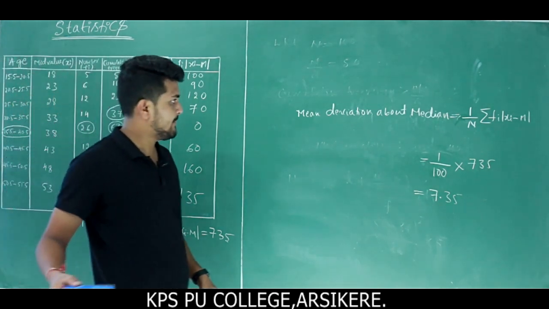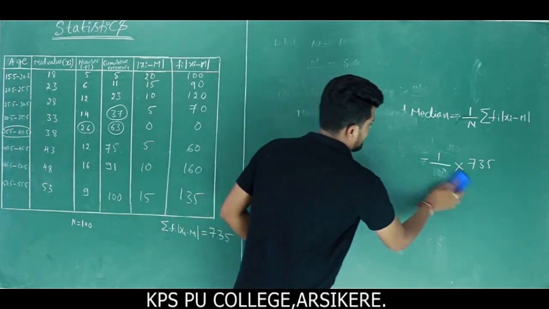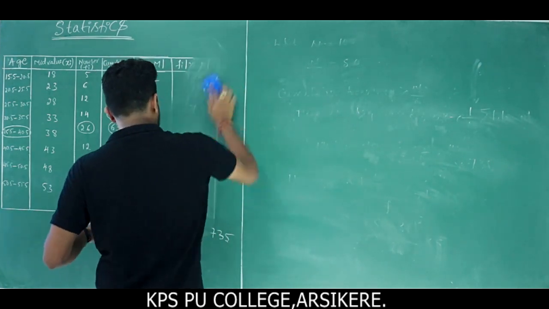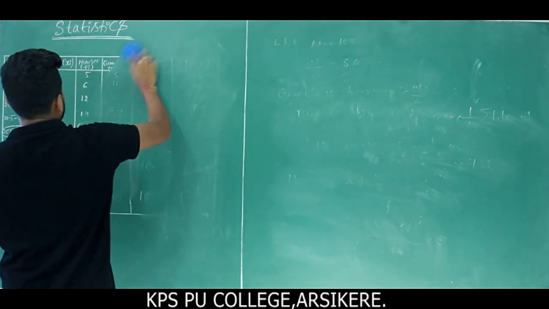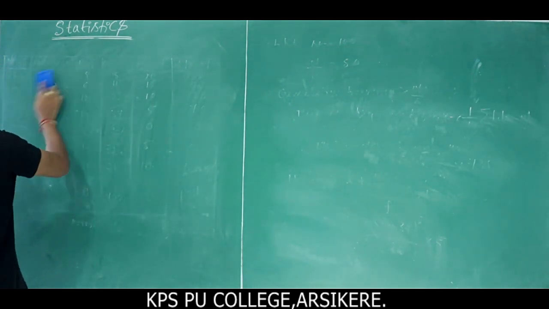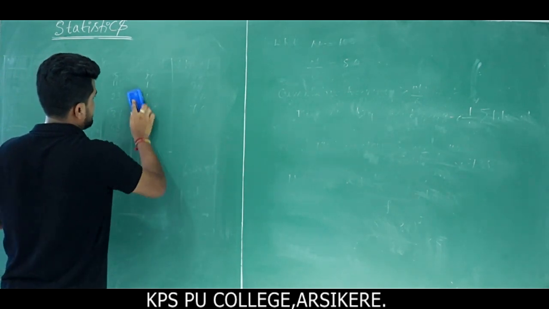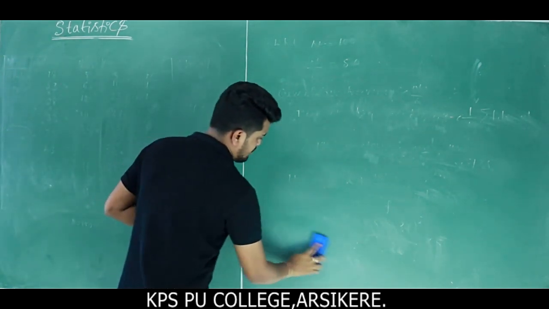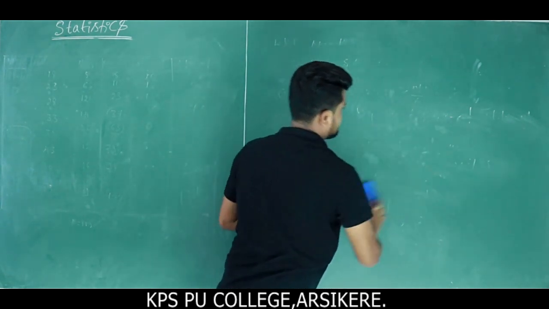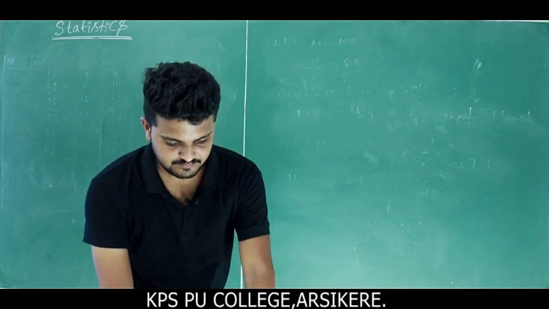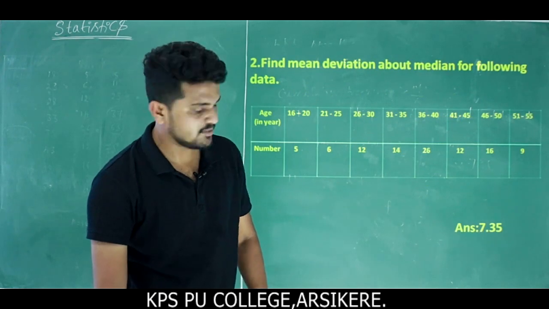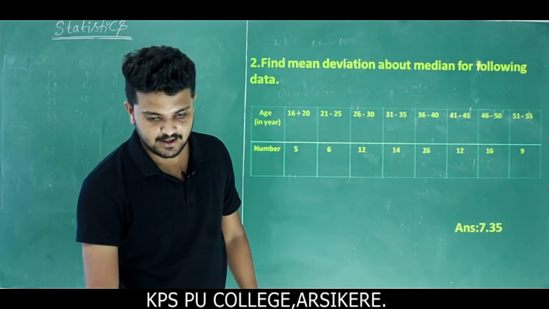Next concept, variance and standard deviation. Then what is variance and what is standard deviation? Okay, next one. So the answer to the last problem is 7.35. Okay. Next problem.